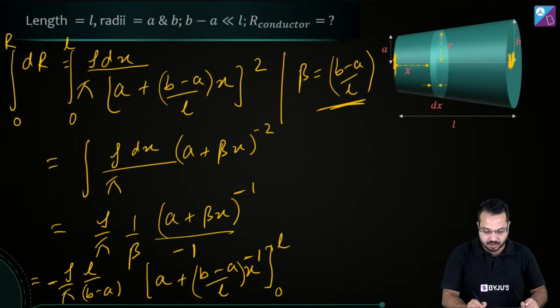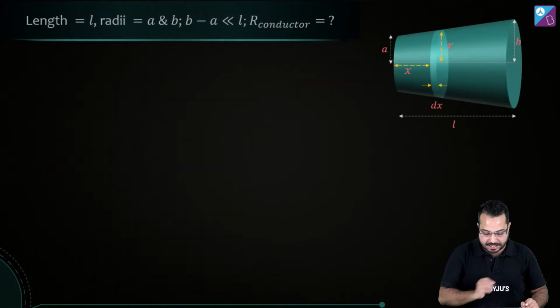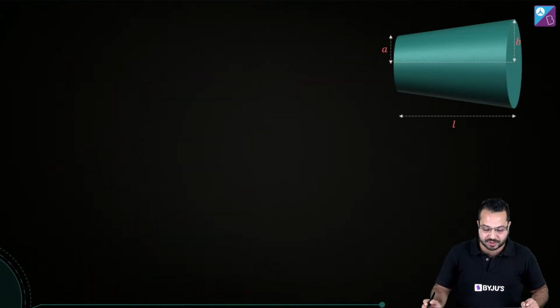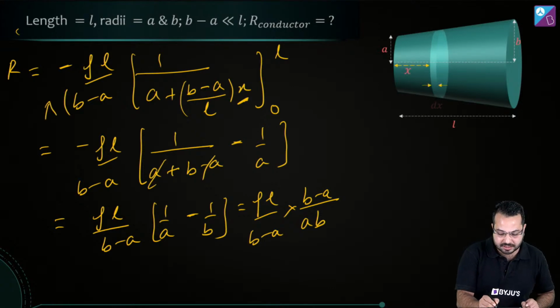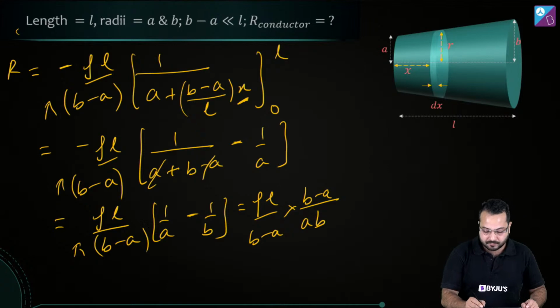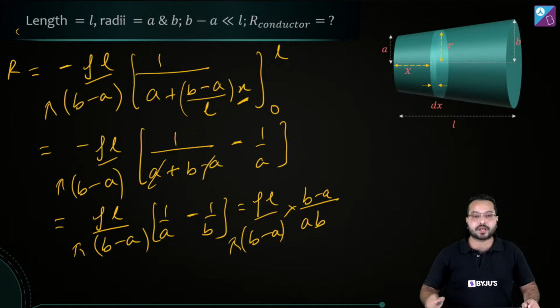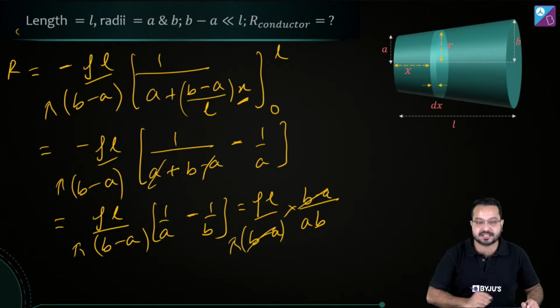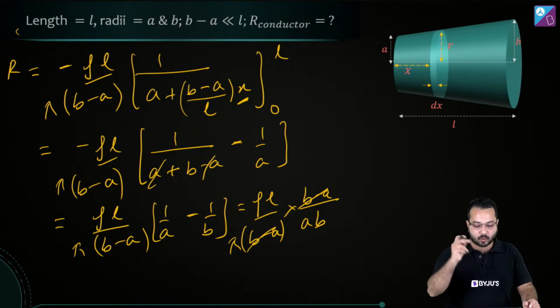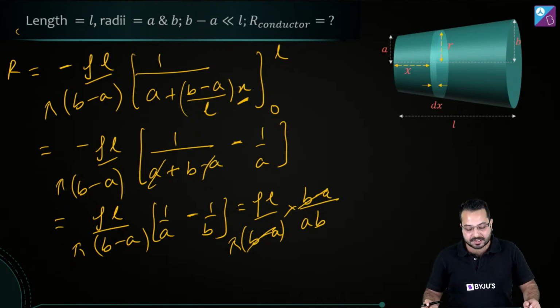Not to worry. Yeah, I missed the pi term over here. I'm going to put that back. Just a constant, not going to cause any problem. So this B minus A and this B minus A are gone. Then what are we left with? We are left with rho L divided by pi AB.